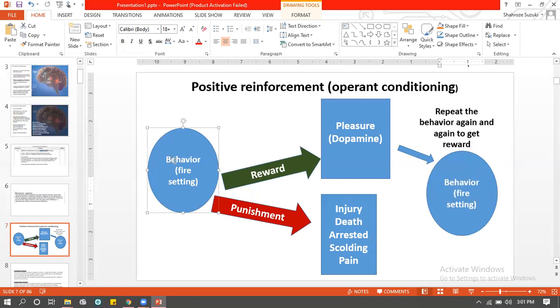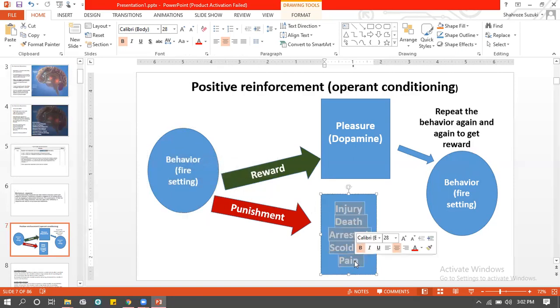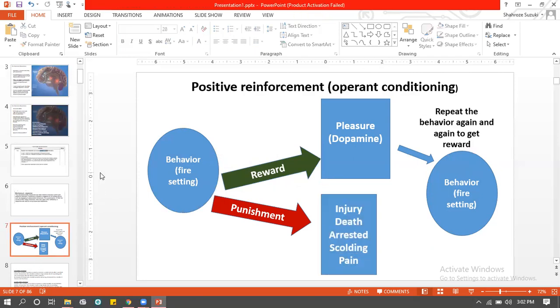Same thing. But let's suppose the person is setting fires or stealing or gambling, and he gets arrested for it, or he gets injured. So chances are he's not going to do that again, simply put. But this doesn't apply to gambling disorder 100%. The rule is that if you get something good happening to you, the outcome is good, you want to do that again. If the outcome is bad, you won't want to do that again. But in gambling, you don't always win, right? In gambling you lose sometimes.